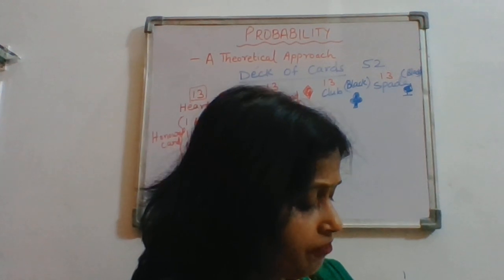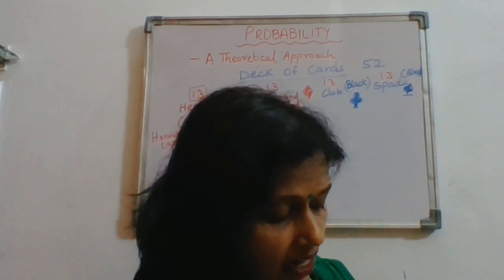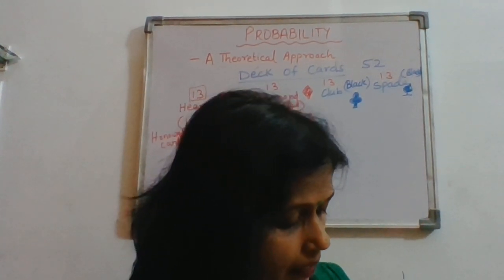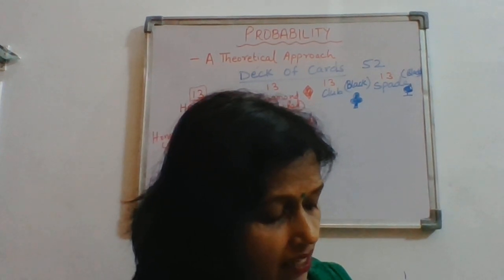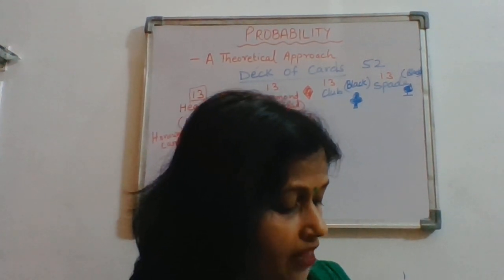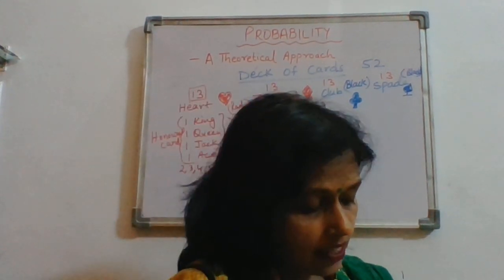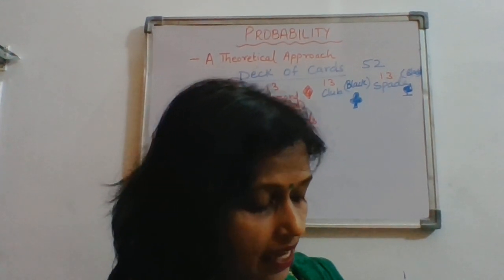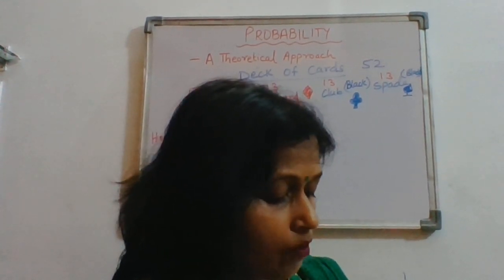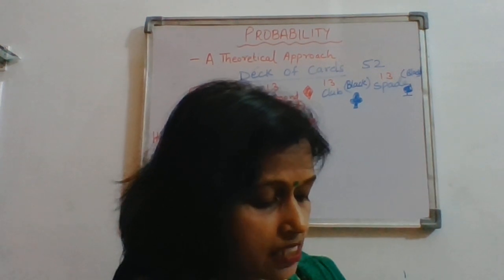Question number 15. 5 cards, the 10, jack, queen, king and ace of diamonds are well shuffled with their faces downwards. One card is then picked up at random. What is the probability that the card is the queen? Now only 5 cards are there. There is one 10, jack, queen, king and ace. They are well shuffled. Now one card is picked up.